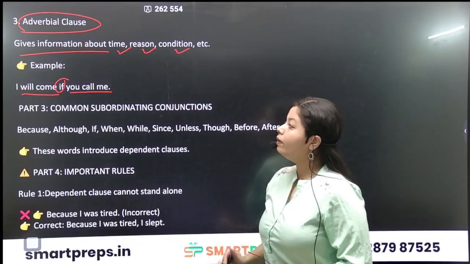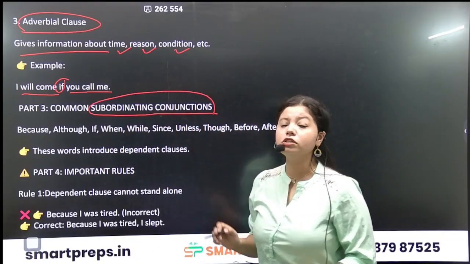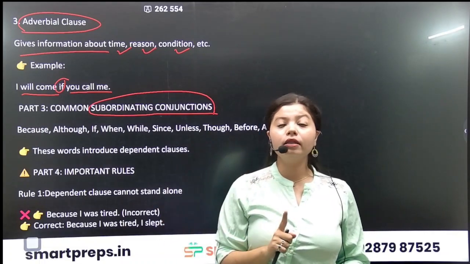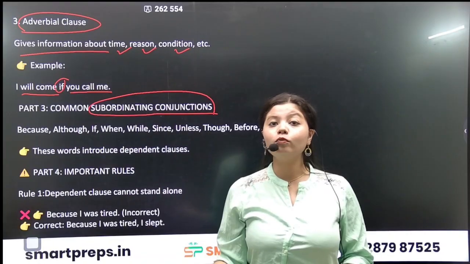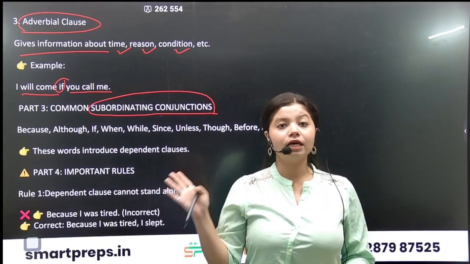Okay, so now let's understand that there are various subordinating conjunctions which are used to join one independent clause to a dependent clause, because we have understood that complex sentences are independent clause plus dependent clause.